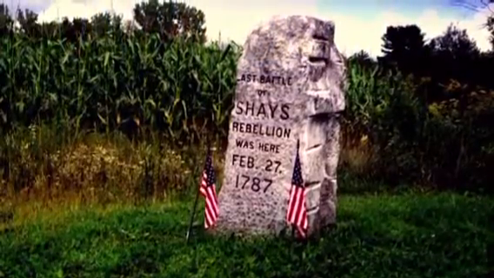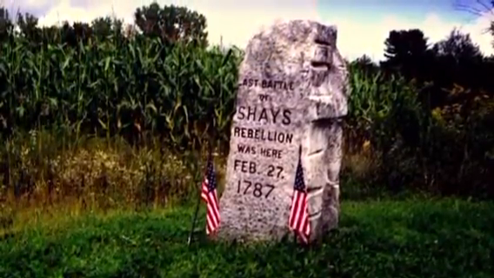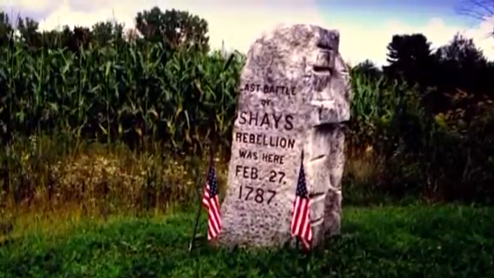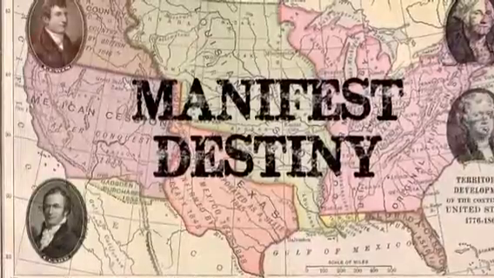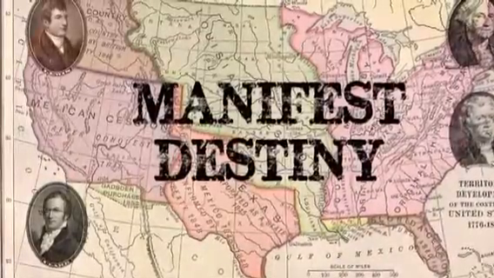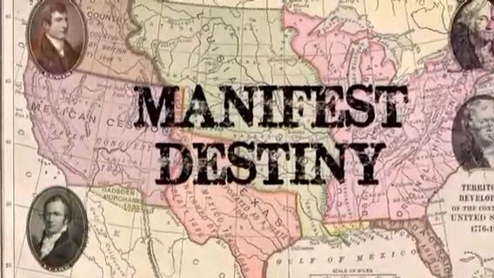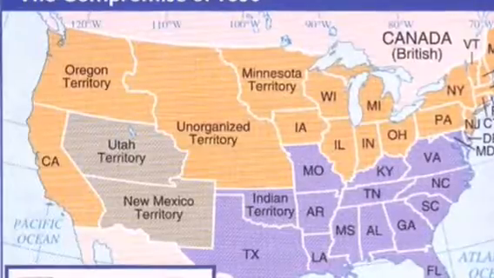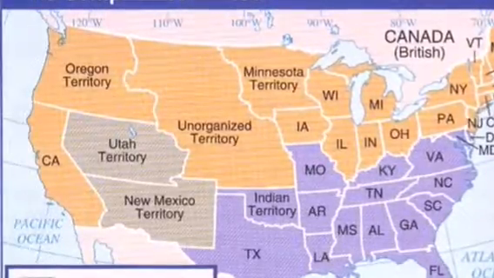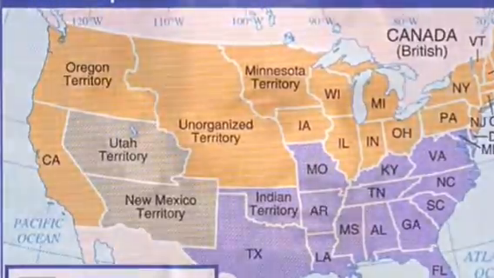Multiple slave rebellions had taken place, including Shays' Rebellion, that would go on to further the push for abolition. After Manifest Destiny had been achieved, there was much debate about what to do in regards to the relationship between slavery and the new states. The Compromise of 1850 settled this dispute for the time being, but as the 1850s continued to progress, it was evident that there was a significant difference in opinion, mostly between the North and South, in regards to the question of slavery. In 1860, Republican Abraham Lincoln was elected to be the 16th President of the United States.